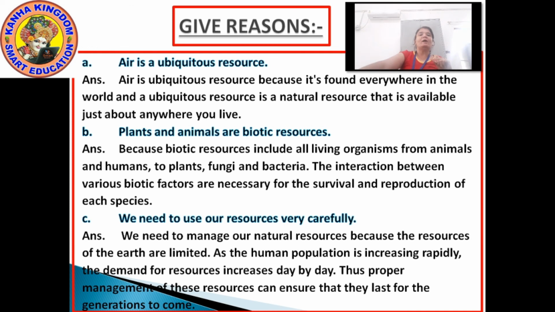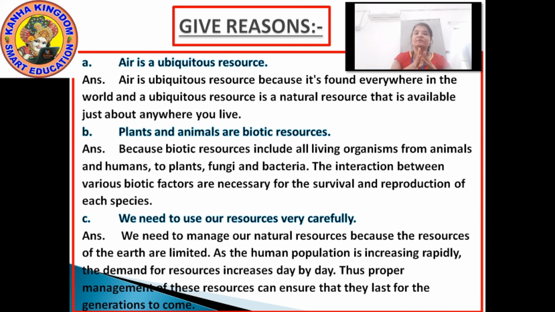Number 2, plants and animals are biotic resources because biotic resources include all living organisms. Now what is biotic? Biotic means the world of living things. Why?